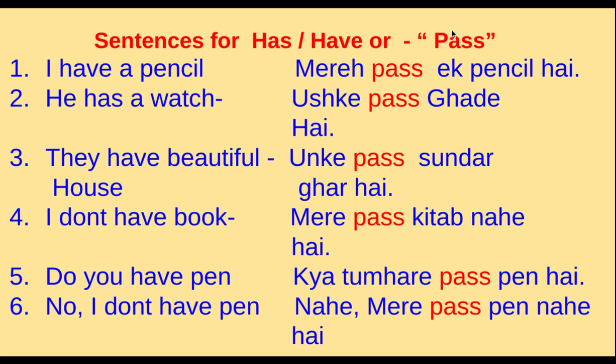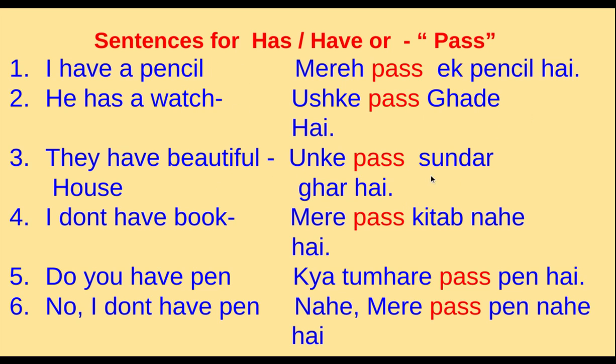Now I'm going to read some more sentences with has and have. I have a pencil. मेरे पास एक पेंसिल है. He has a watch. उसके पास घड़ी है. They have a beautiful house. उनके पास सुंदर घर है. Now, let us focus here on "pass". Whenever the subject keeps that object with them, or holds or claims that object, we use "pass" here. And the other meaning: watch means ghadi.